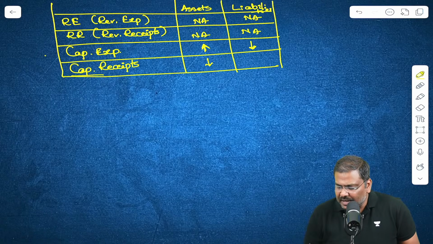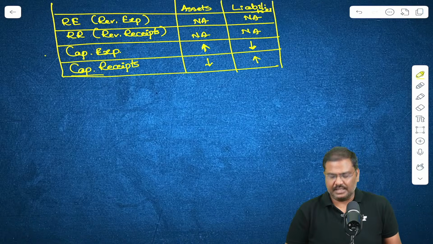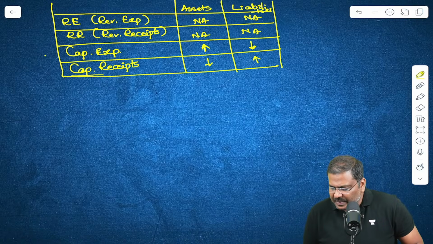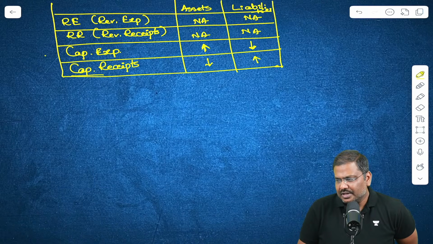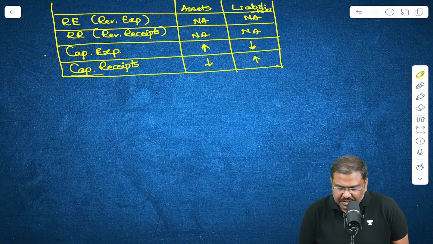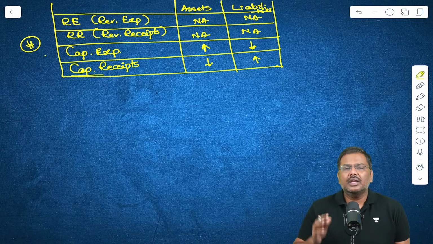For capital expenditure, liabilities are going to decrease. For capital receipts, liabilities are going to increase. Is everybody okay with this particular table now? My suggestion, please memorize this particular table.